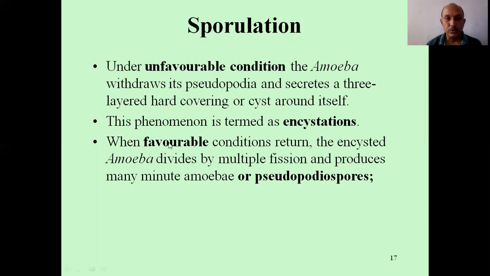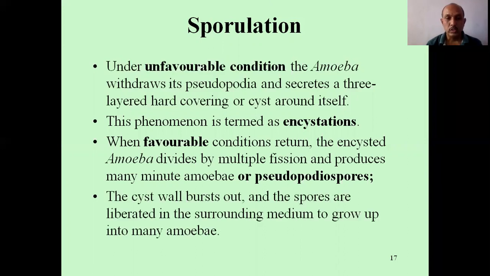When favorable conditions return, the encysted amoeba divides by multiple fission many times and produces many minute amoebae or pseudopodiospores. The cyst wall bursts out, and the spores are liberated into the surrounding medium to grow up into many new amoebae. That is called sporulation. So amoeba may divide by binary fission or even by sporulation, depending upon the environmental conditions.